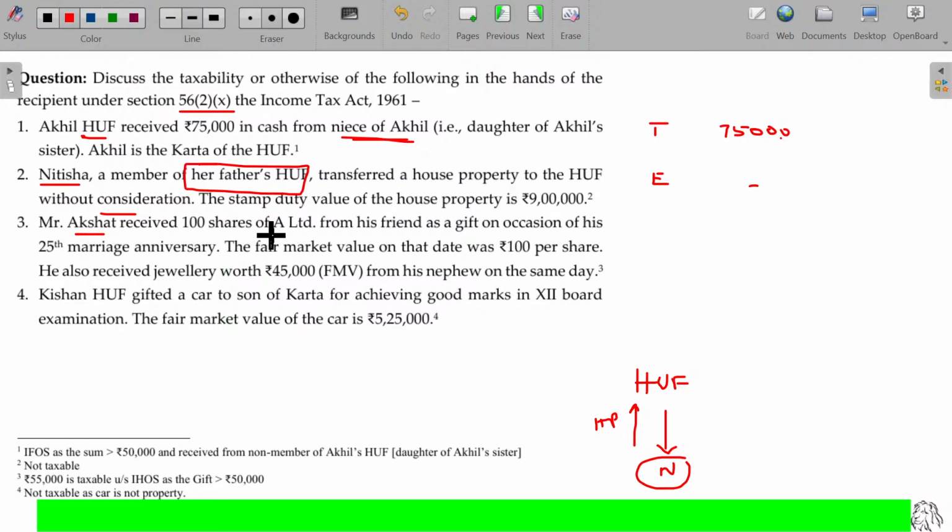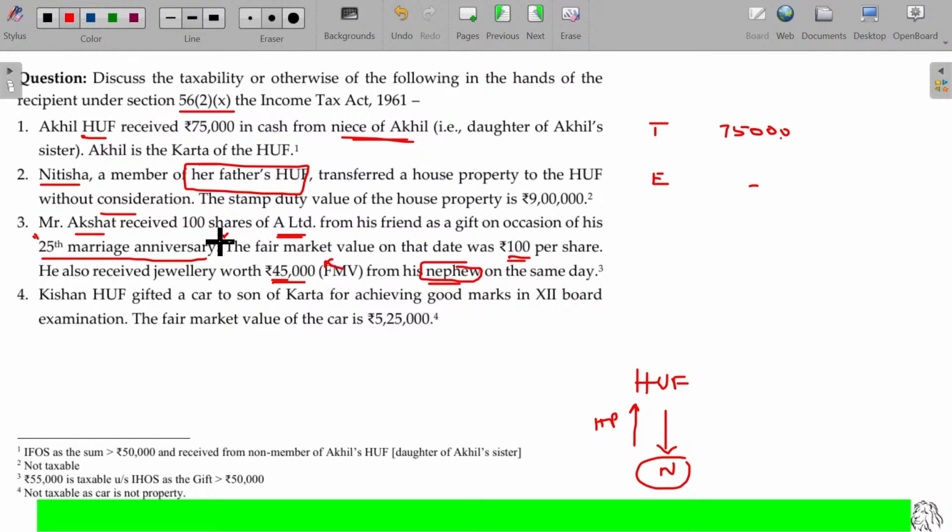Akshat received 100 shares of A Limited from his friend as a gift on the occasion of his 25th marriage anniversary. Marriage anniversary is not the wedding day. The wedding day is the day on which the marriage happens, and the anniversary is the celebration you do year after year. The fair market value on the date was 100 rupees per share. And he also received jewelry of 45,000 fair market value from his nephew on the same day.